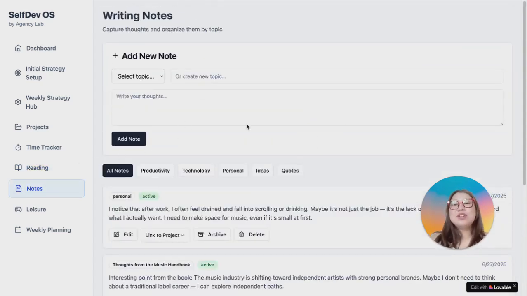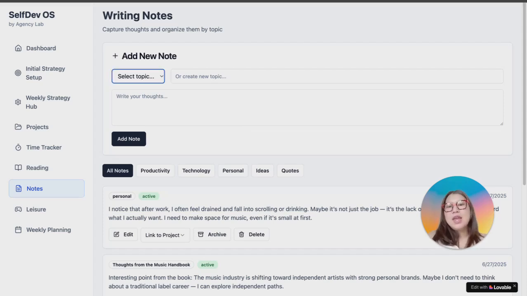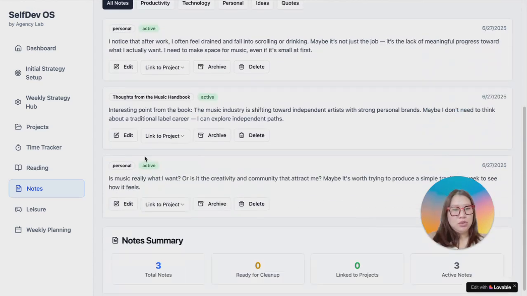All right, let's move on to the notes section. In the notes section, Thomas writes reflections when low mood hits. He can process thoughts and strengthen his thinking through writing. He can capture insights from his reading, and he can build his personal knowledge base. And as a demo, I've kind of added a couple notes here.